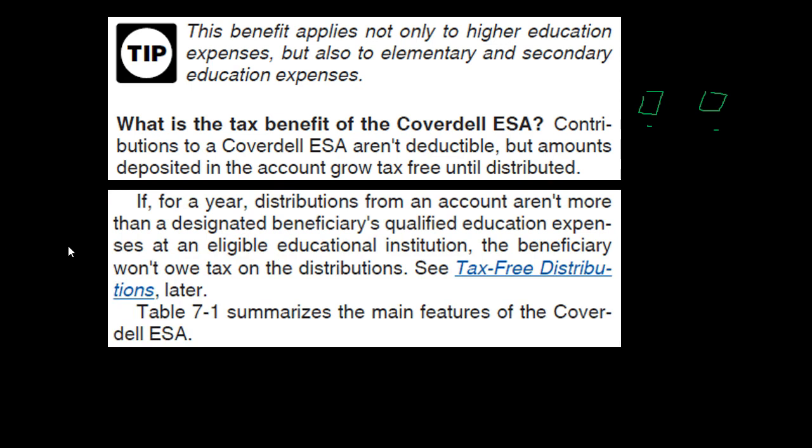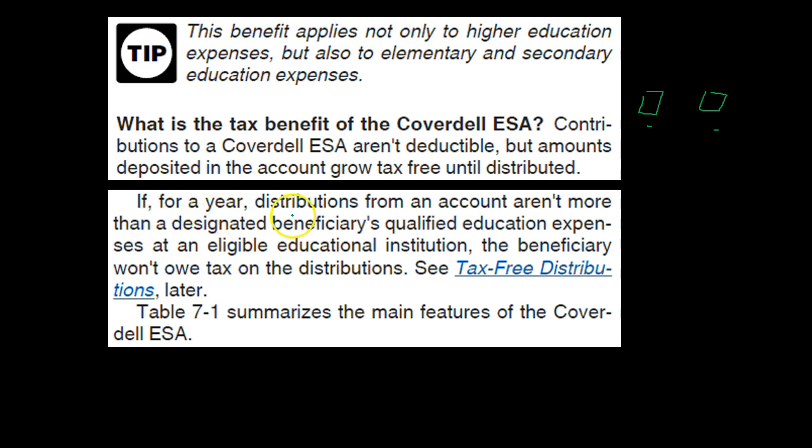If for a year distributions from an account aren't more than a designated beneficiary's qualified education expenses at an eligible educational institution, the beneficiary won't owe tax on the distribution. So this is going to be the key point, because of course the incentive that's being given by the IRS here is to take this money and then give some type of benefit for the educational purposes. So therefore, the condition is if